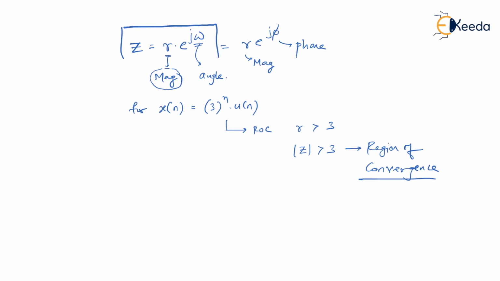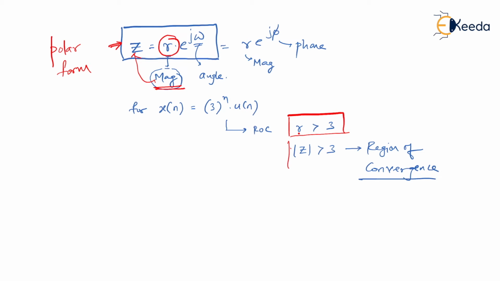Once again, look at this. Z is in which form? It is in polar form. If it is in polar form, this R becomes the magnitude of Z. Therefore, when I'm saying that the ROC is represented as R greater than 3, I can represent my R as mod of Z greater than 3.